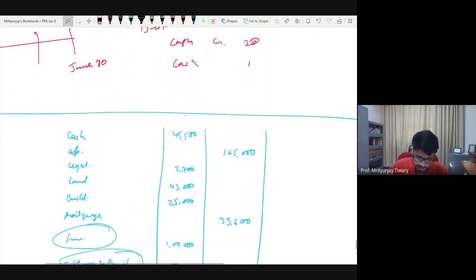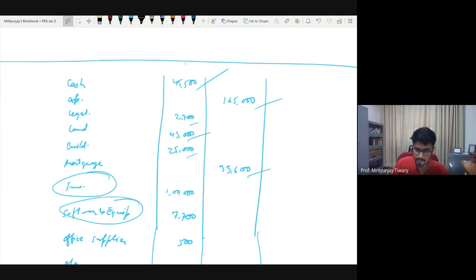So cash, I think everybody would be agreeing that this is the cash. Capital also okay, legal fee okay, land okay, building we'll discuss, mortgage okay, inventory. Inventory, is it 1 lakh or more? There is one more lot of purchase, 18,750 has been spent. 118,750. So you should write both of these. So this one doesn't make any sense here.